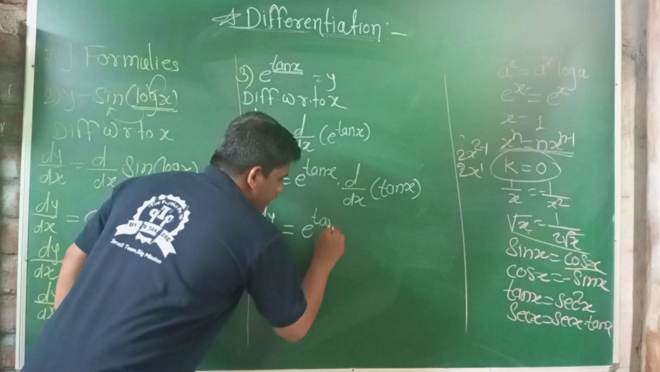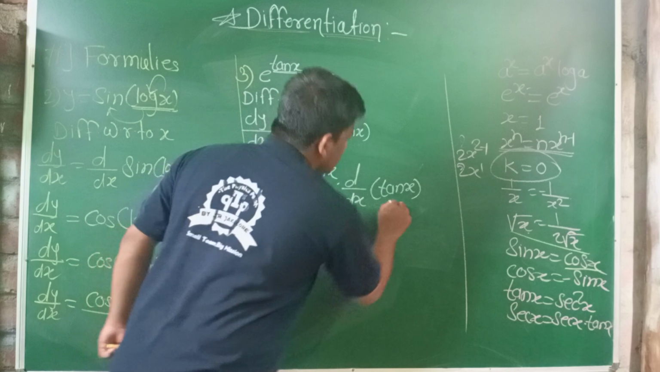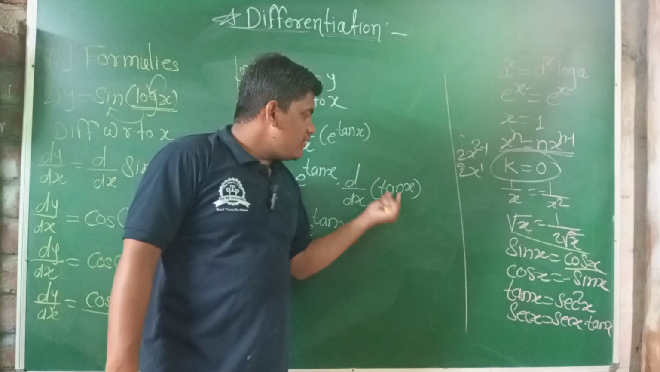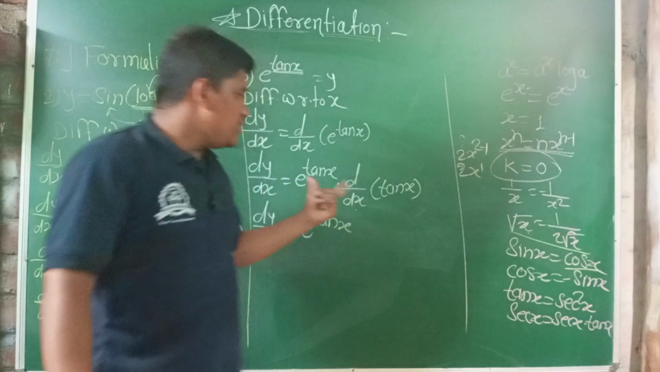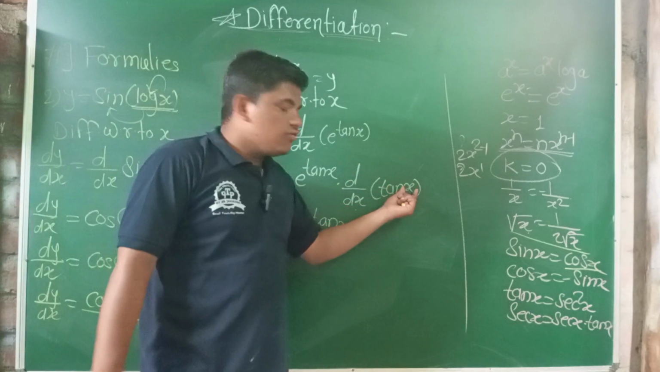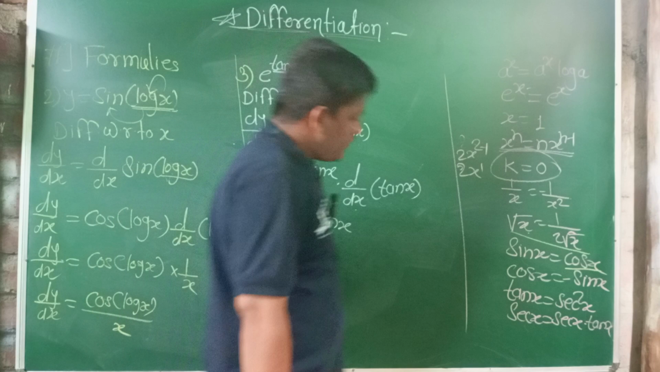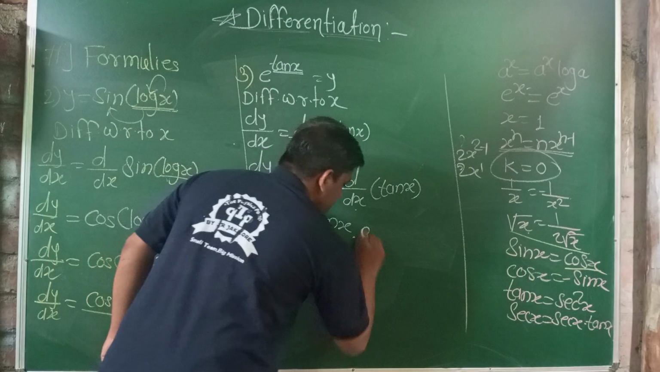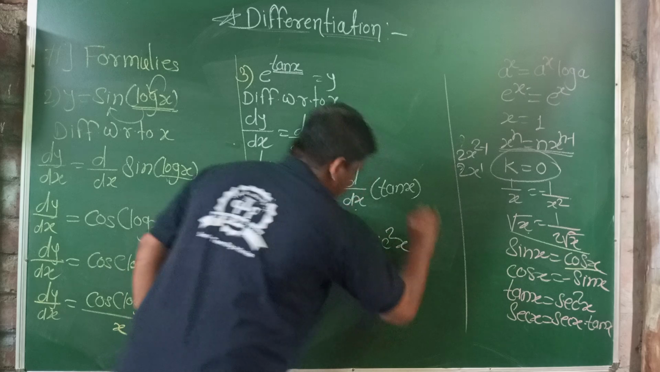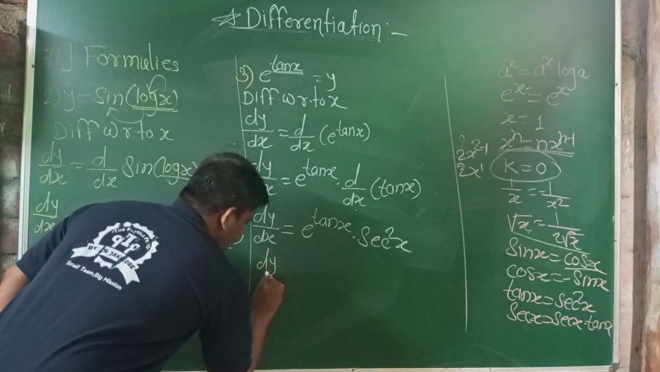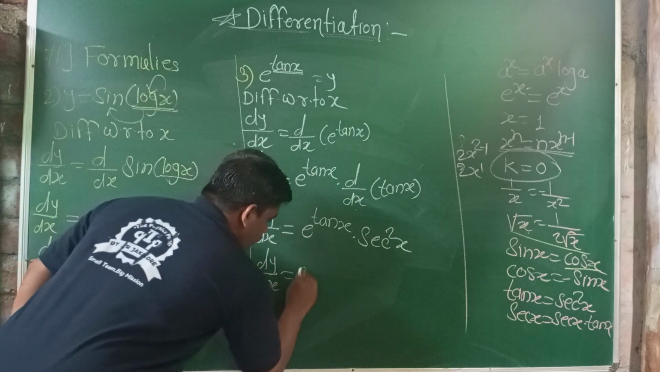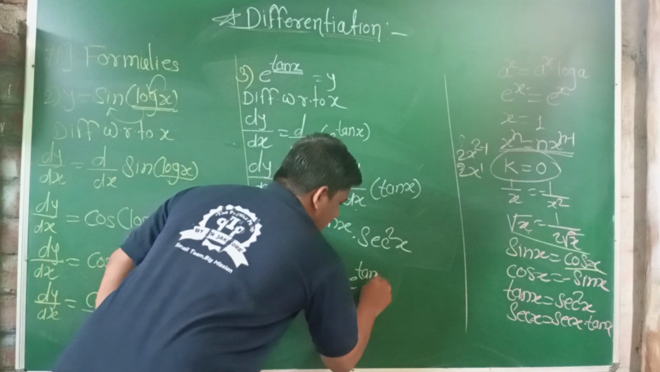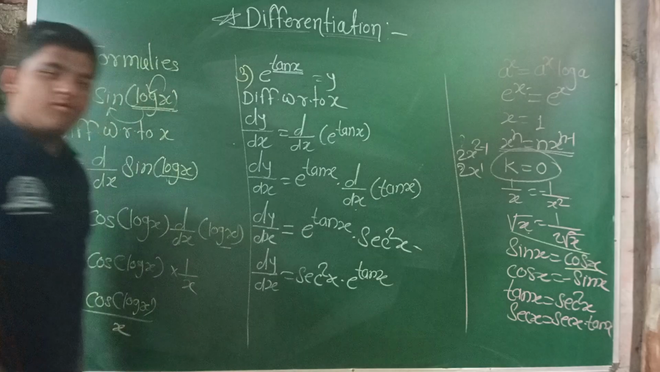e raised to tan x and derivative dy dx of tan x, it means the differentiation of the tan x function, differentiation of the trigonometric function with respect to x. The function is also in the form of x, then differentiation of tan x is sec square x, e raised to x into sec square of x. Then the final answer dy by dx is equal to sec square x into e raised to tan x. This is also a final step of the answer.